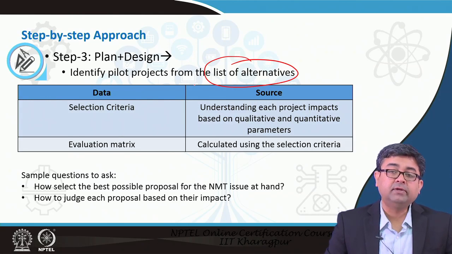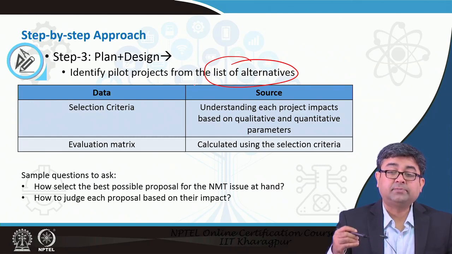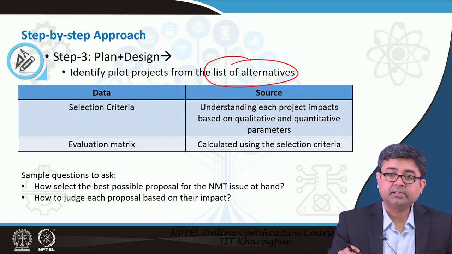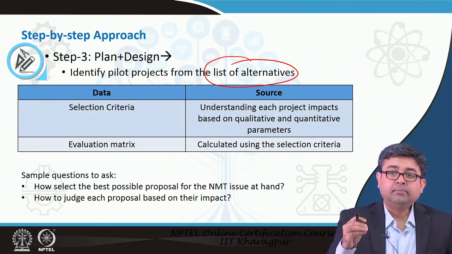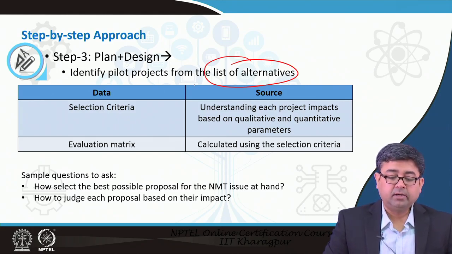So, you have to always prioritize your alternatives, and this is especially helpful if you have multiple projects in your list. What we will tell you in this lecture is some simple methods which will help you develop a scheme by which you can prioritize from the list of alternatives.